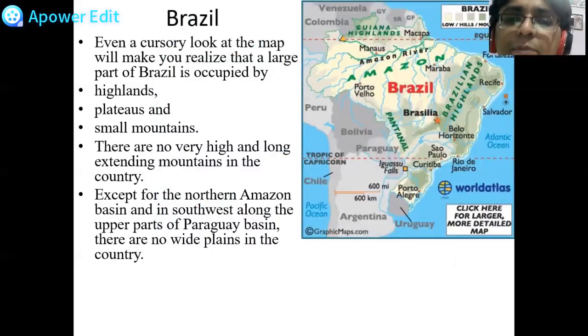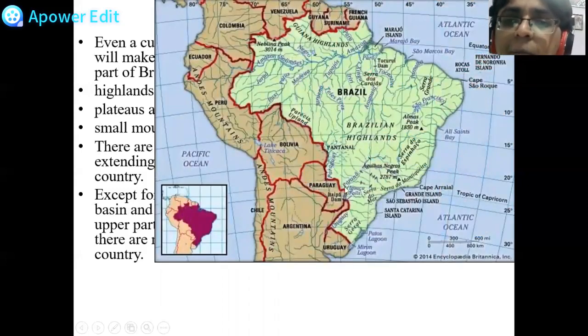Except for the northern Amazon basin and in the southwest along the upper parts of the Paraguay basin, there are no wide plains in the country. Plain. You remember that a plain is a region that is beside a river. The soil that the river brings along with it, what do we call it? Plain. P-L-A-I-N. So the Parana-Paraguay river basin is in the southern part, and the Amazon part. Other than this, there is not much plain area here.